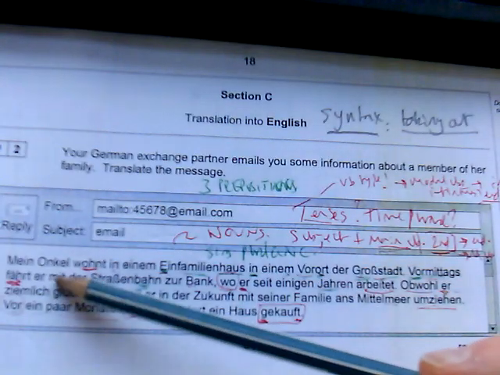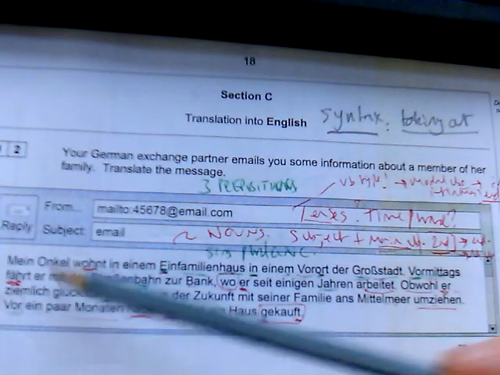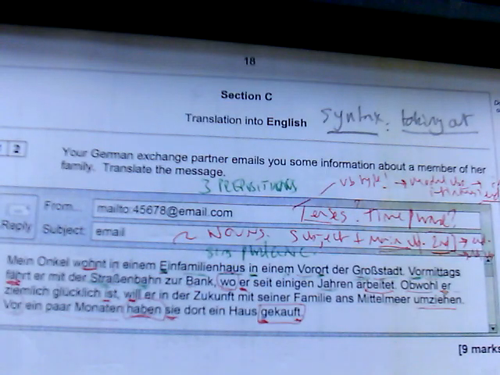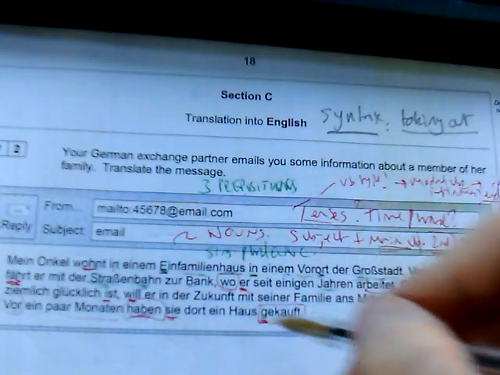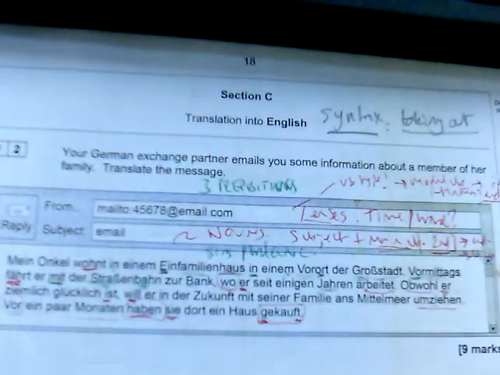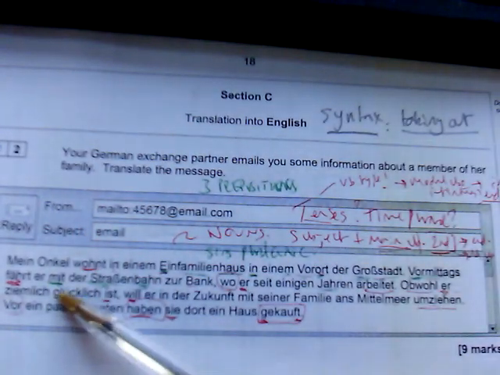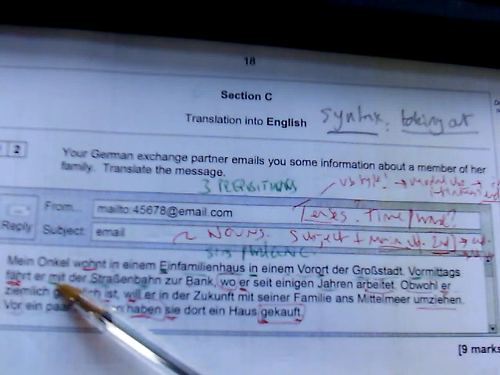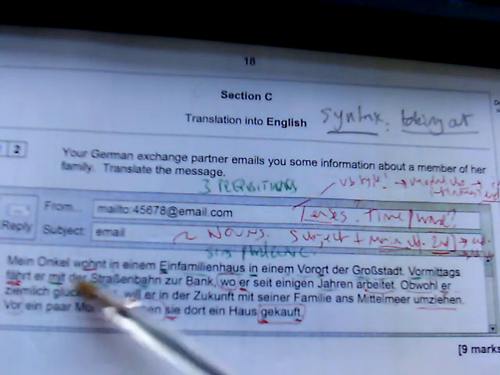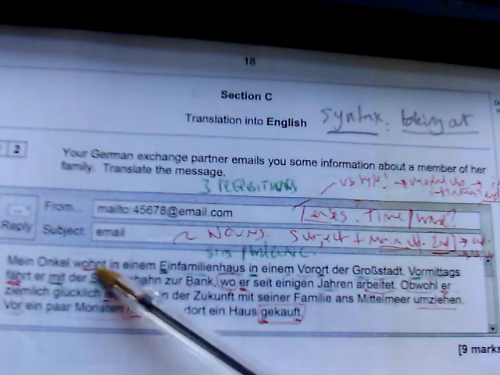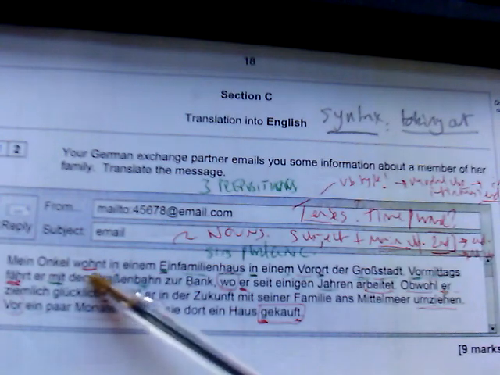Okay, so we've got our prepositions. We know, if we go back to green for prepositions, that sometimes prepositions do not literally translate. So here, for example, we know that mit is with, but we wouldn't say with the tram. Well, we could say with the tram, but we would probably say by tram.